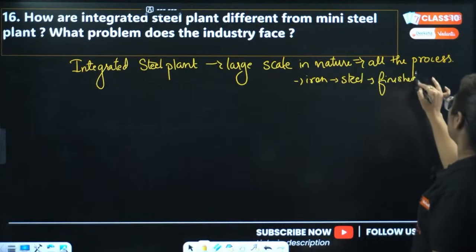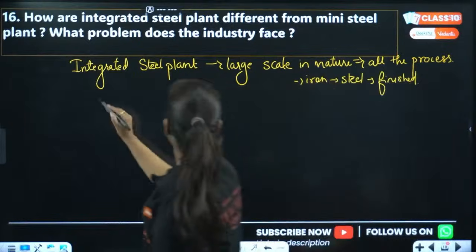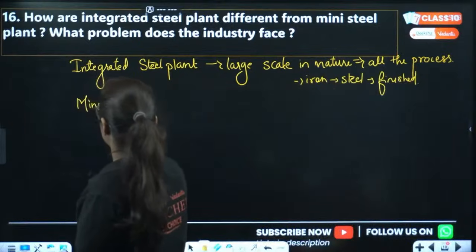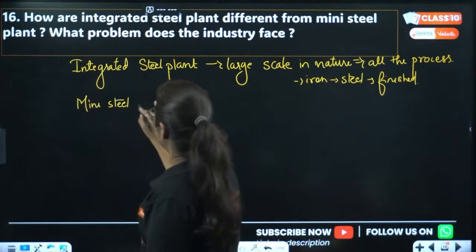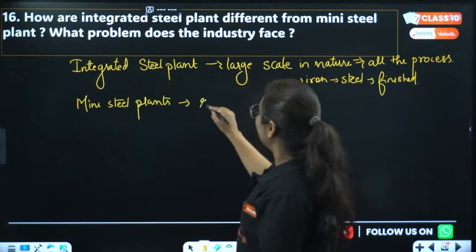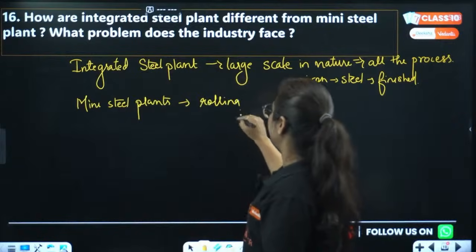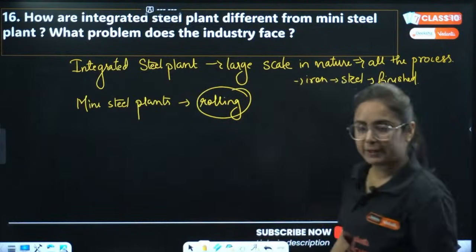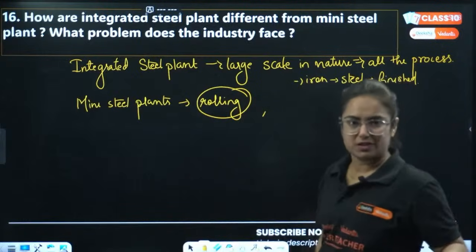But when we talk about mini steel plants, rather than all these processes, it is limited to certain works like rolling. So this will do rolling only, and many more such things.